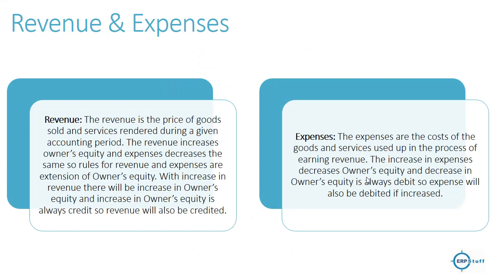Revenue and expenses. The revenue is the price of goods sold and services rendered during a given accounting period. The revenue increases owner's equity and expenses decrease the same. So, rules for the revenue and expenses are an extension of owner's equity. With an increase in revenue, there will be an increase in owner's equity, and an increase in owner's equity is always credit. So, revenue will always be credited.